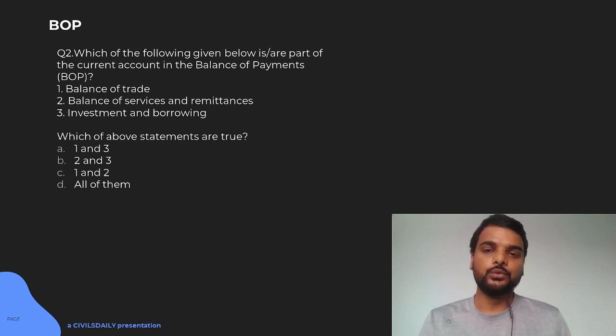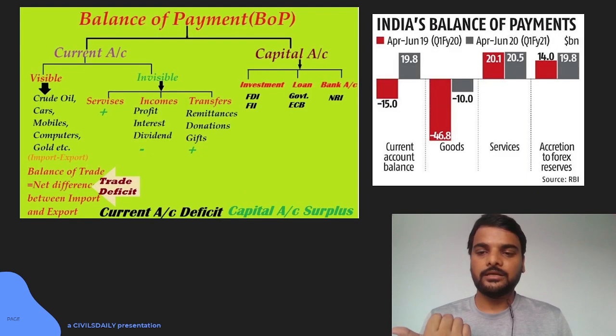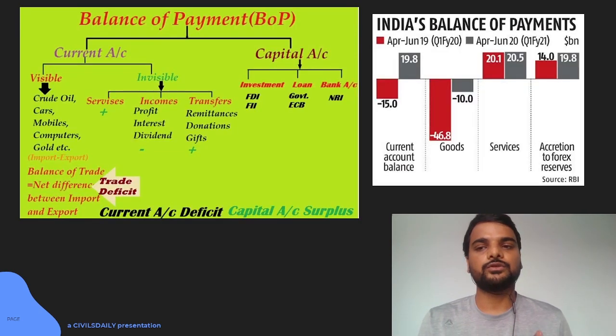So the first and second are supposed to be in the current account of the balance of payment because their horizon is less, but investment and borrowing go for more than one year, so their horizon is more, and that is kept under the capital account. So 1 and 2 will be under your current account and 3 will be in your capital account. So here your answer will be 1 and 2, but let's understand the division of balance of payment.